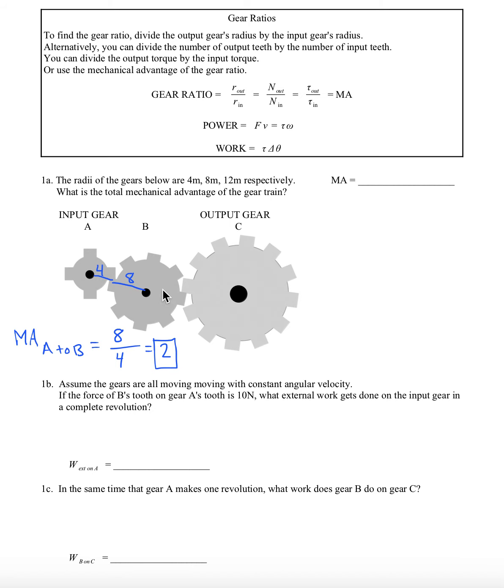All right, the next step in the process would be to find the mechanical advantage between gear B and C. And we see that there is a 12:8 ratio. That's a mechanical advantage of 1.5.